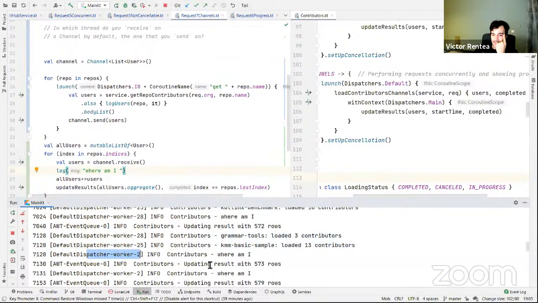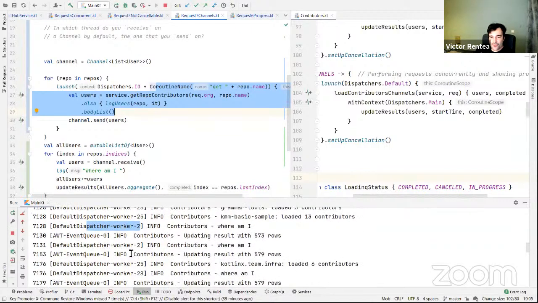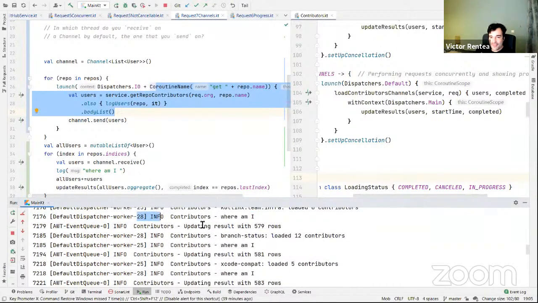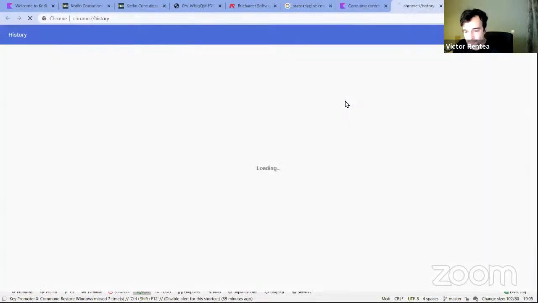Where am I? No, I am in the same worker thread that emitted. That's the beauty. You don't think in threads anymore. Why are you in here in 2, here in 28, you see? What the heck happens in here? To explain all this, I will need to get you through